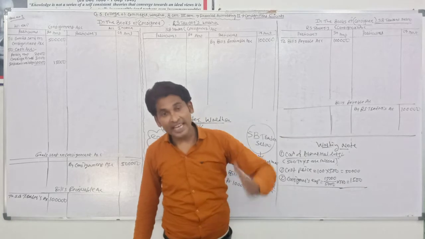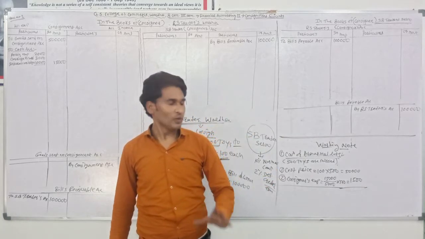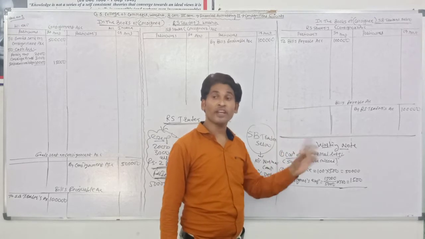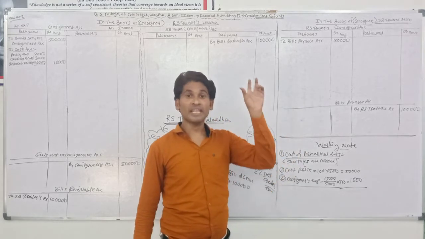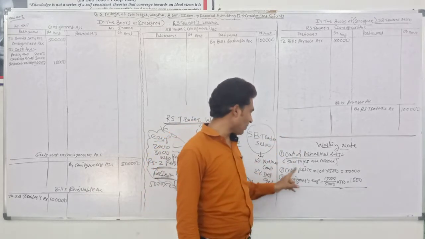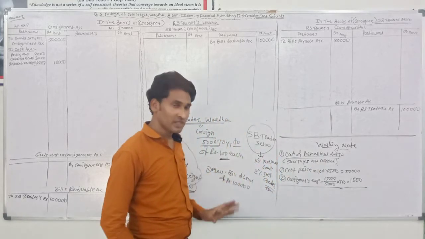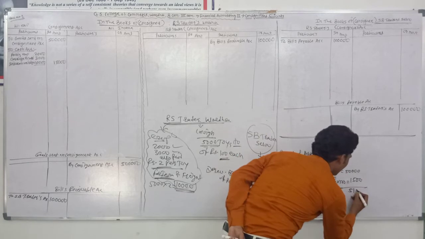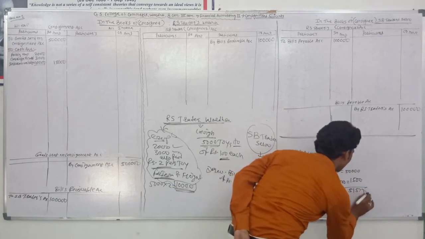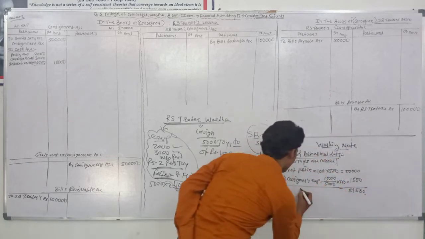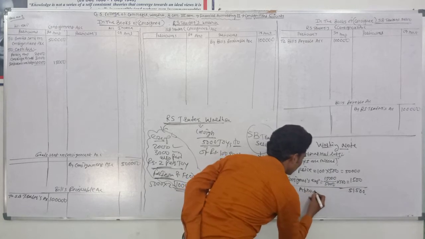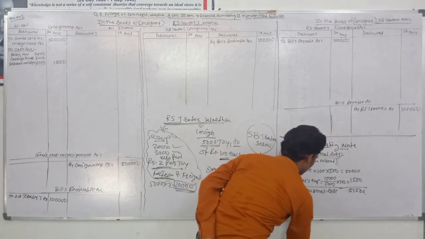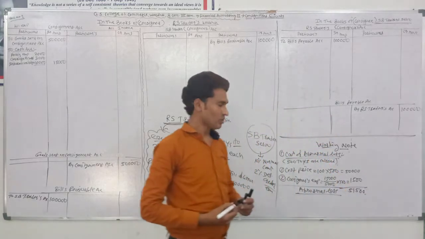The goods are lost in transit. So just 2 points are taken for calculating the abnormal loss when goods are lost in transit: cost price and consignor's expenses. Clear? The total of that is the abnormal loss. It becomes an abnormal loss.